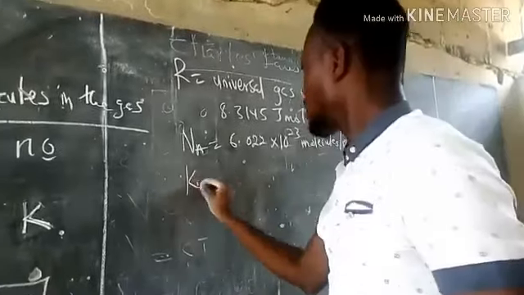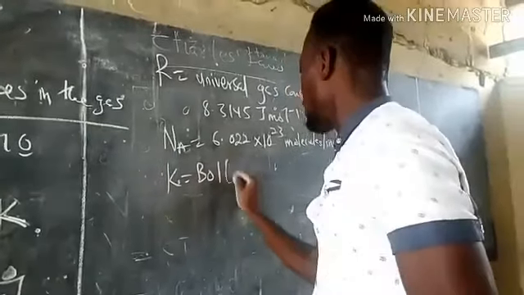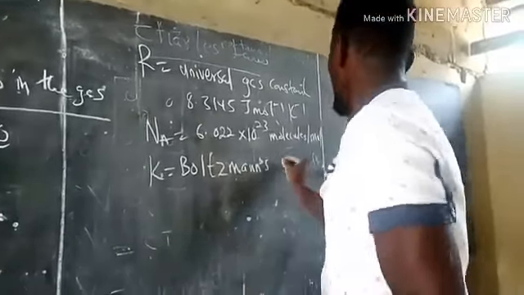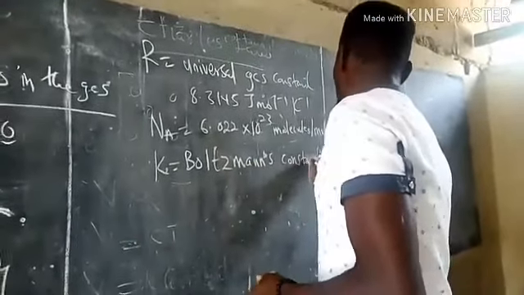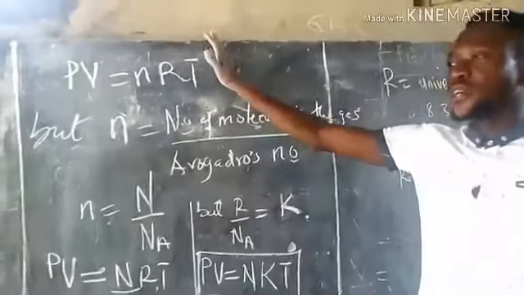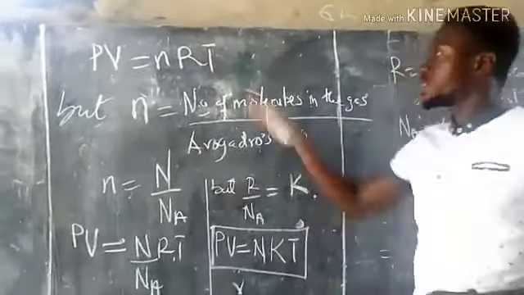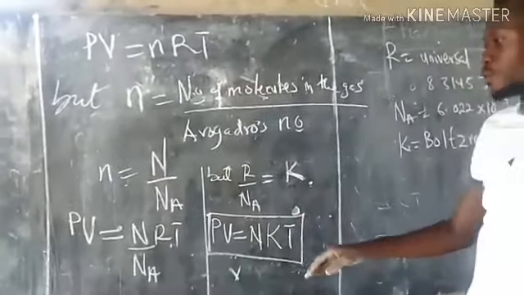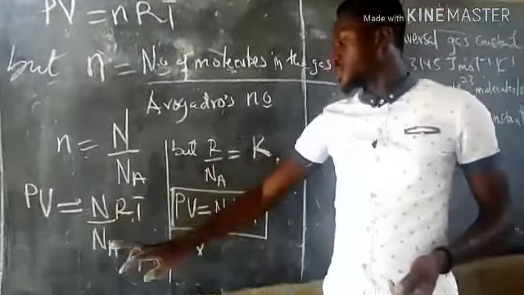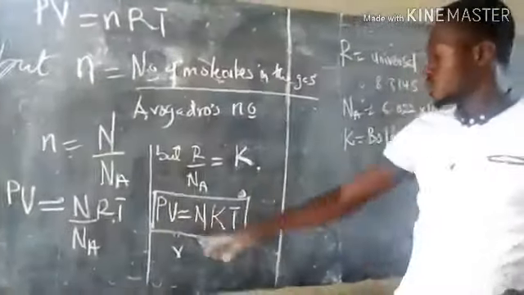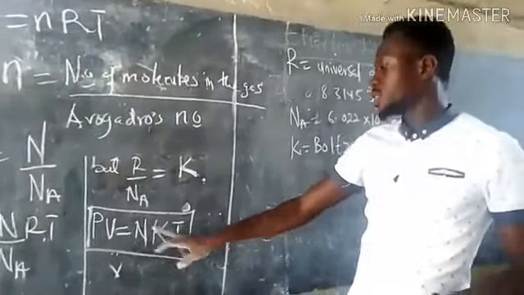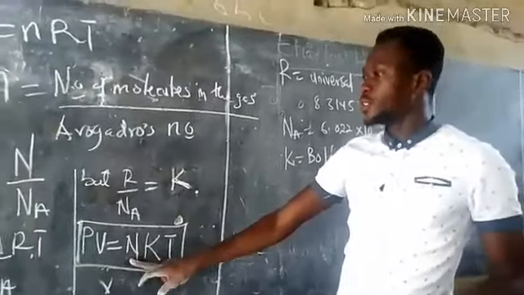And k is Boltzmann's constant. So this is the equation of state of an ideal gas or perfect gas, which can also be written in this form, where we have the number of molecules in the gas and Avogadro's number, or we can also write it in this form, where we have Boltzmann's constant and the number of molecules in the gas.